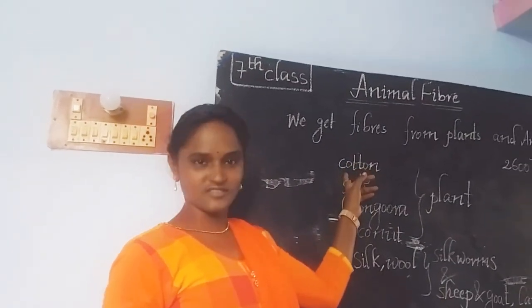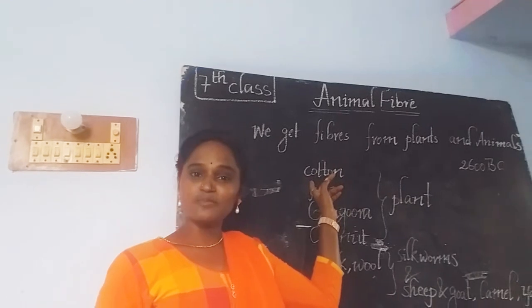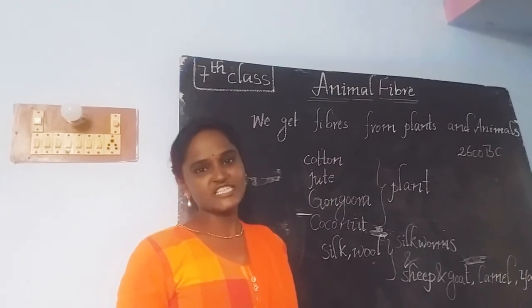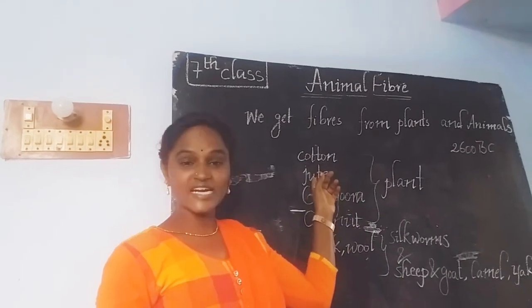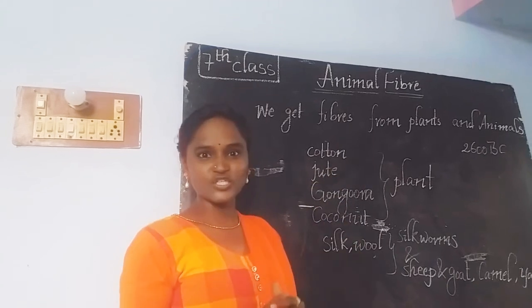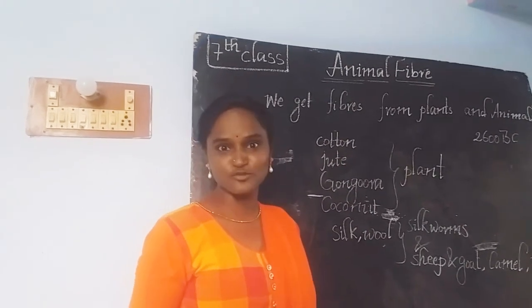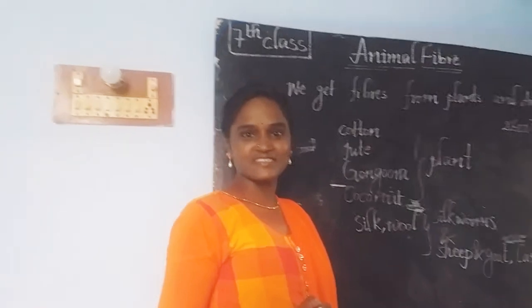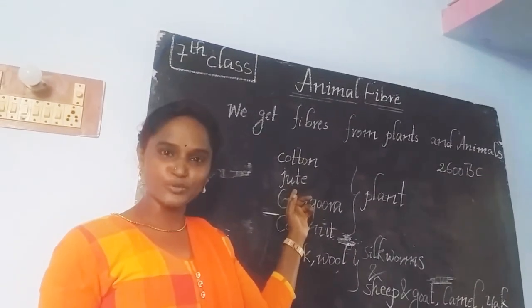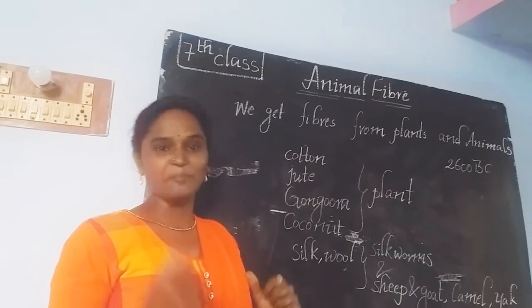See here, cotton. From the cotton plant we are able to prepare cotton cloths by obtaining the cotton. Jute: you may have heard the words jute dresses, jute sarees, jute coat, which are also somewhat expensive. Is it right? Yes. By using the jute plant, we are also able to produce jute fabric.